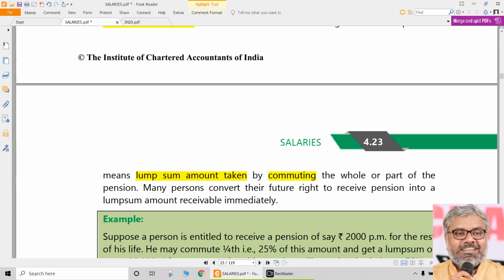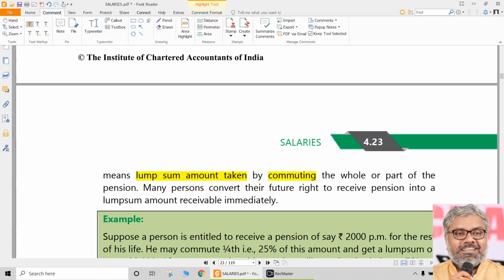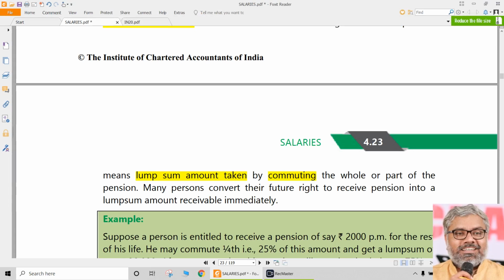Let us say the employee is supposed to receive 10,000 rupees of pension after retirement. The employee might have an option to say to his employer, boss, I will commute 70% of my pension.